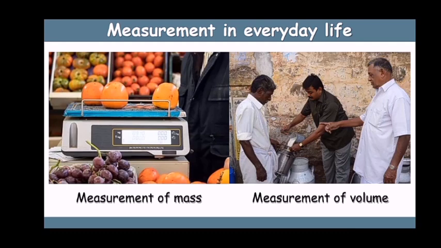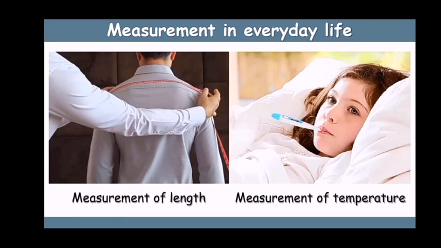What we measure is mass, volume, everything. For measurement of mass you need a weighing machine. For measurement of volume you need a measuring cylinder. For measurement of length you need a meter scale or a meter tape. For measurement of temperature you need a thermometer. You need all these devices for measuring, and all these devices are the hardware for measurement.